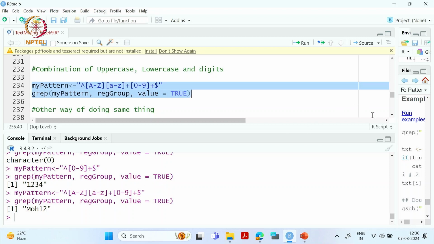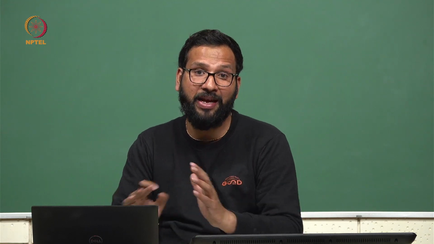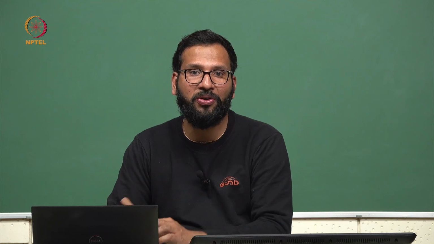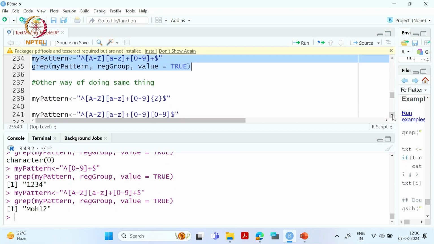As I already discussed, the same regex we can write in a different way also. Let us see an example of this here. What exactly am I doing here? We want this word. So here I am saying A to Z uppercase alphabet, then one or more lowercase, and then I am mentioning exactly that we want only those words where we have two digits only.